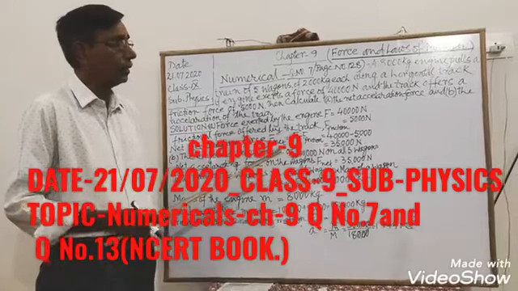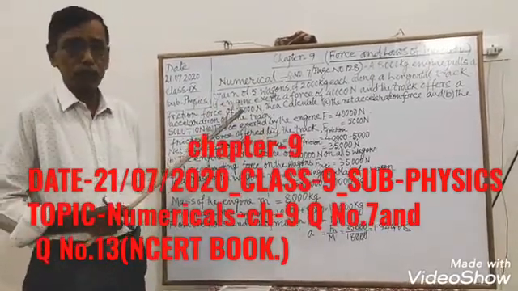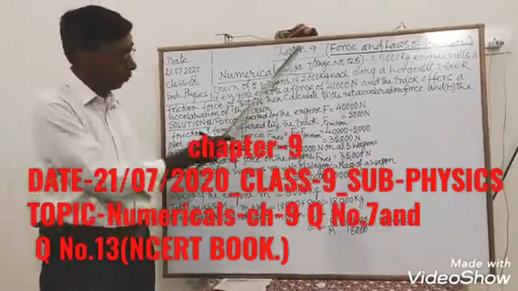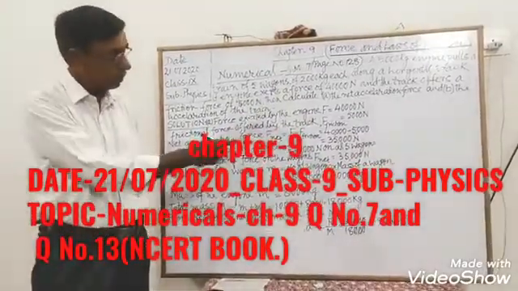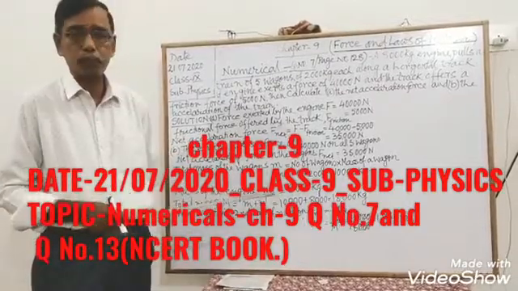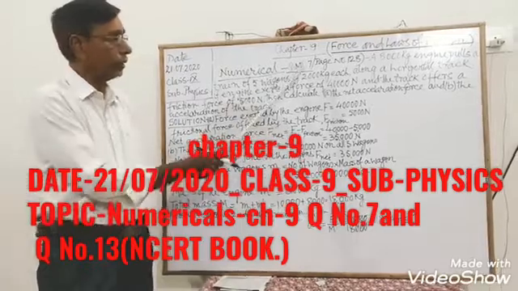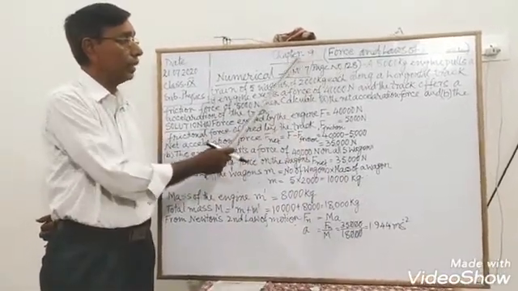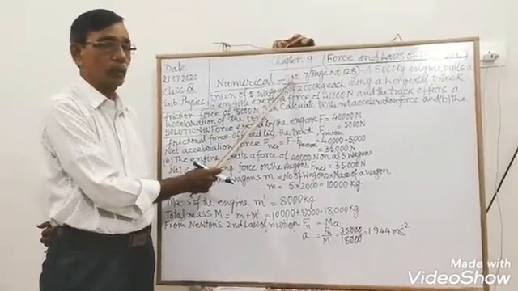I found that this question is also difficult for me, so I decided to work out this numerical on the board and send you this video. This numerical is from page number 128, chapter number 9, NCERT book, question number 7.